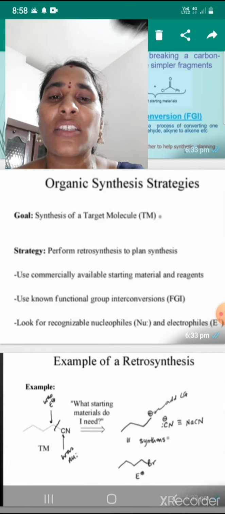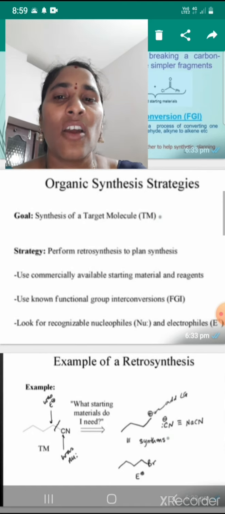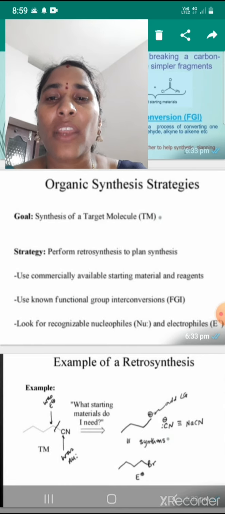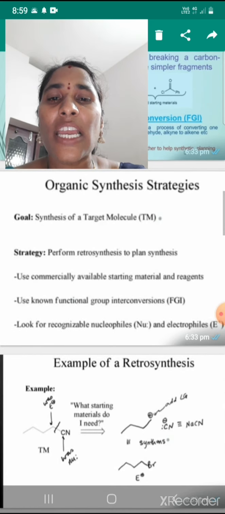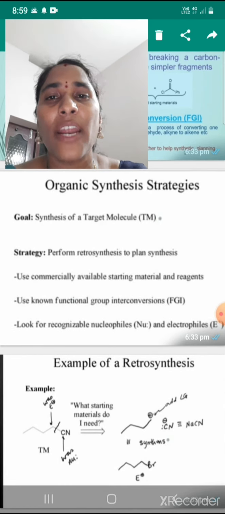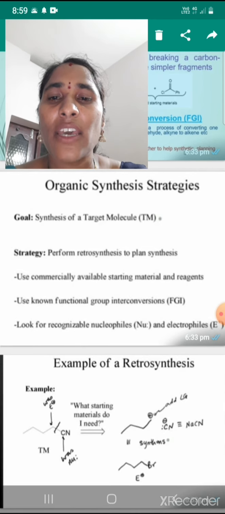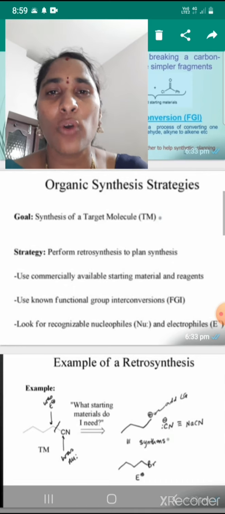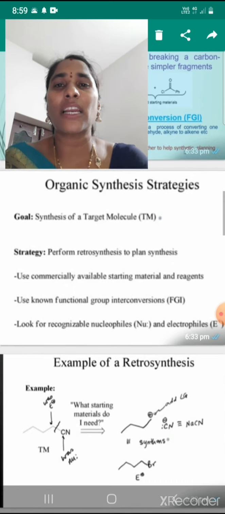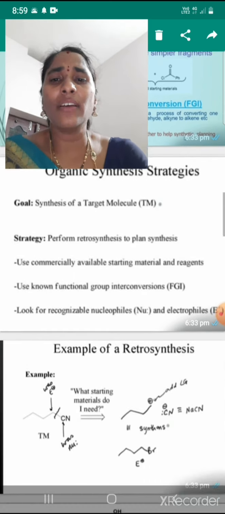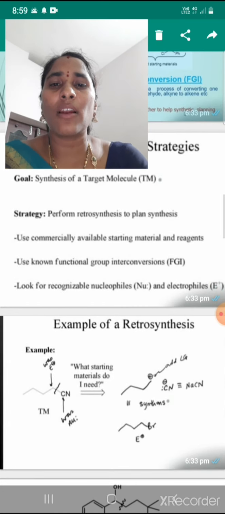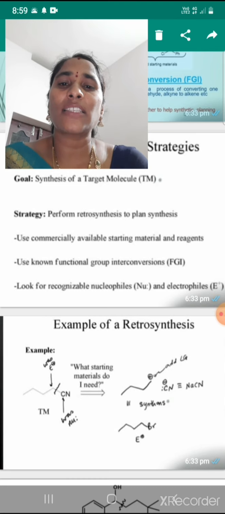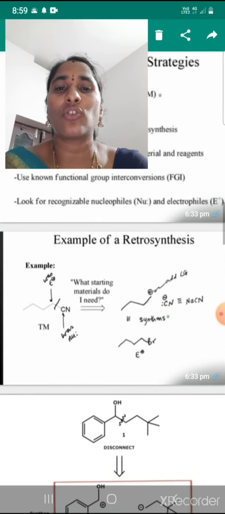Perform retrosynthesis to plan the synthesis, and use commercially available starting materials and reagents. Another one is to use known functional group interconversions, and look for recognizable nucleophiles and electrophiles.